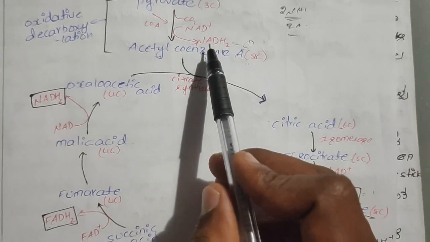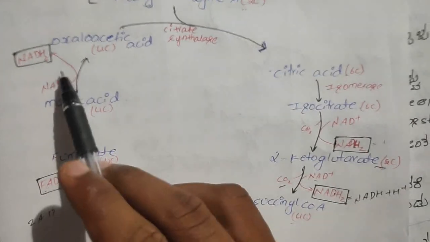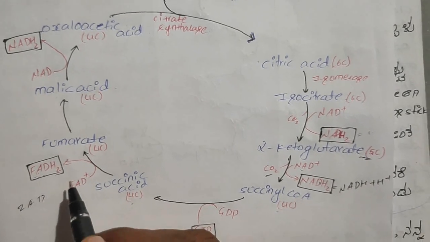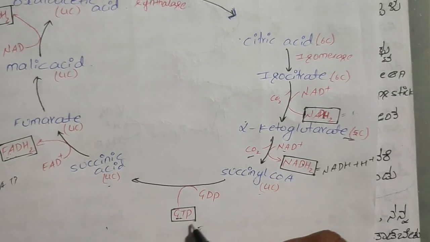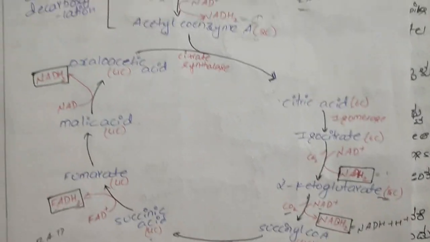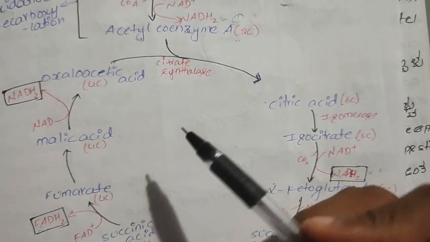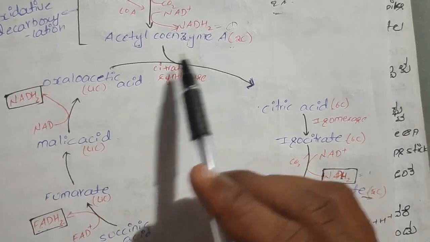So in this complete cycle we are getting 4 NADH2 in total, and 1 FADH2, which is equal to 2 ATPs, and 1 GTP, which is equal to 1 ATP. We should remember these numbers. But the Krebs cycle starts with the combining of acetyl coenzyme A with oxaloacetic acid.